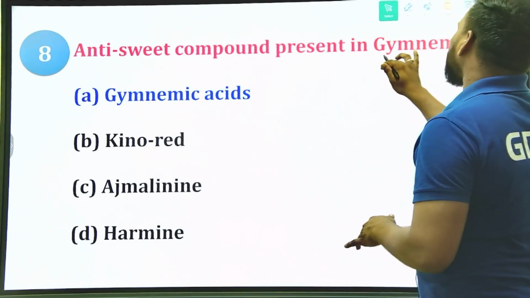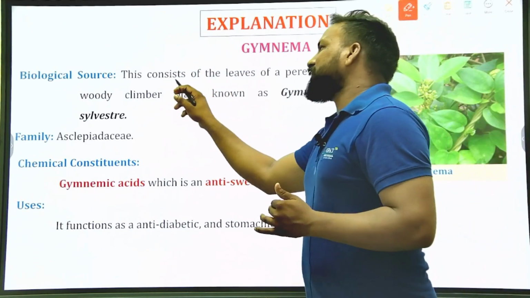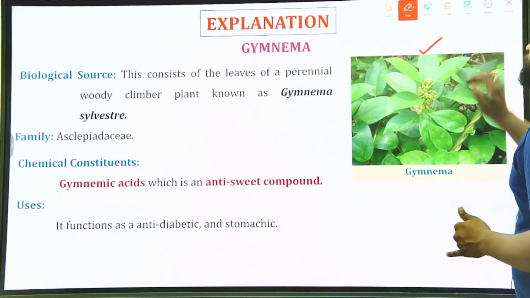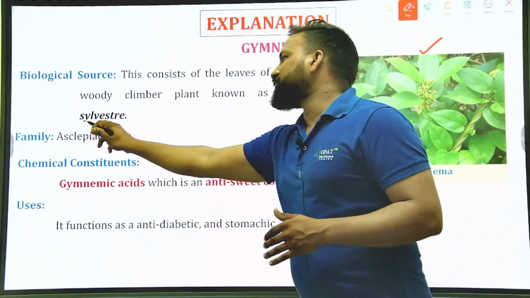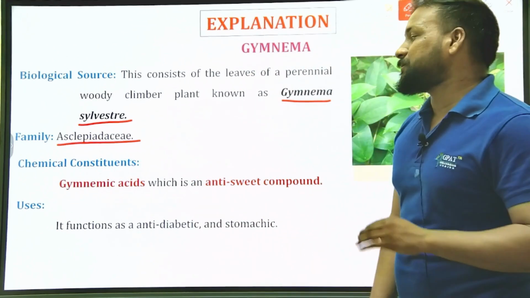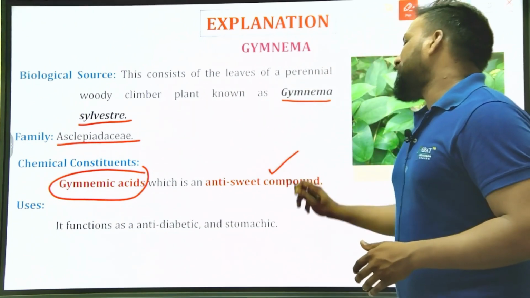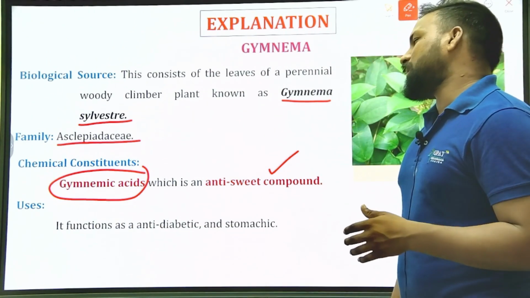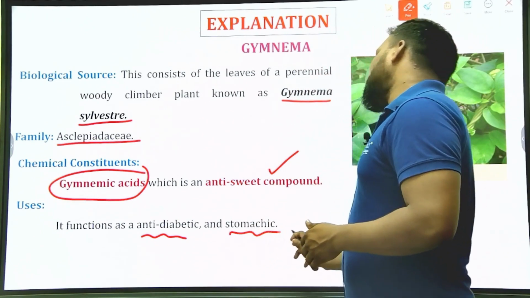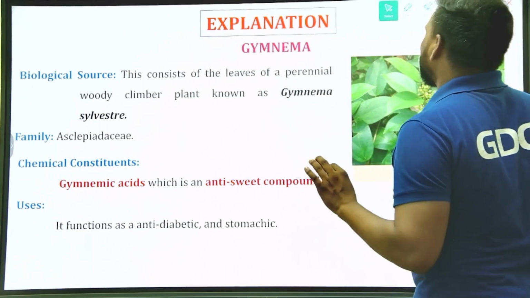Yes, gymnemic acid, undoubtedly. Gymnema consists of the leaves of a perennial woody climber plant, Gymnema sylvestre, belonging to the family Asclepiadaceae. It has gymnemic acids, which are anti-sweet compounds, and because of this it acts as an anti-diabetic as well as a stomachic. Clear? Gymnema has gymnemic acid, which acts as an anti-diabetic.